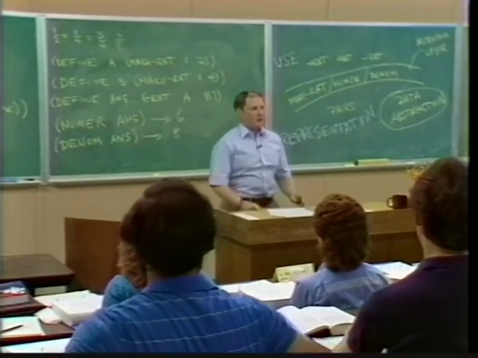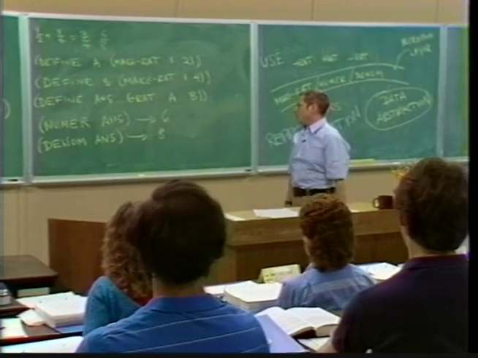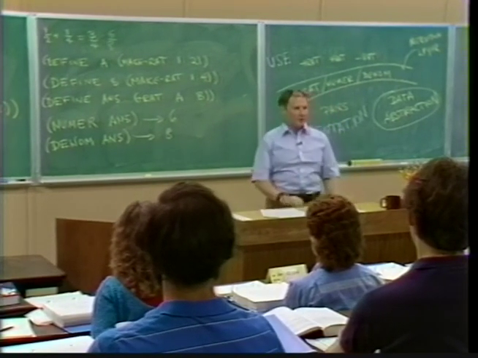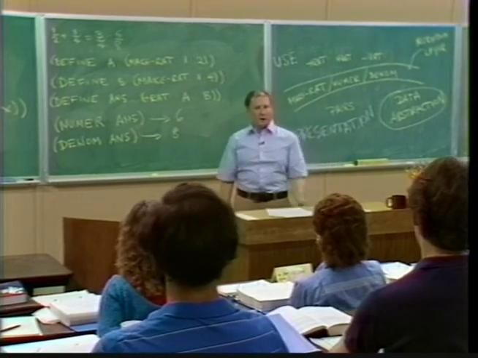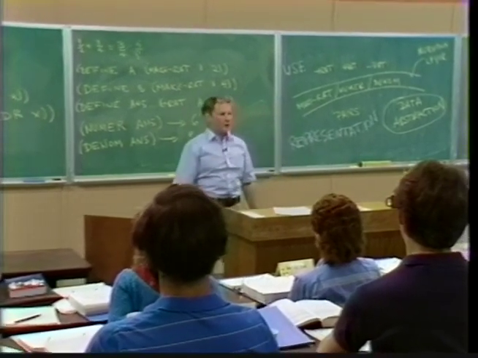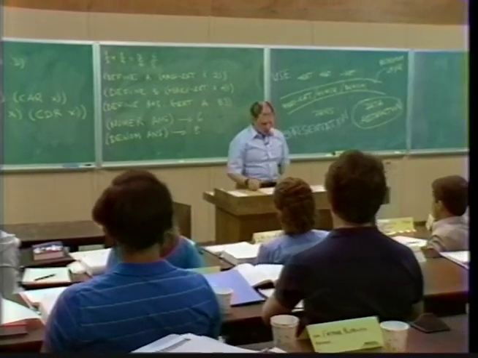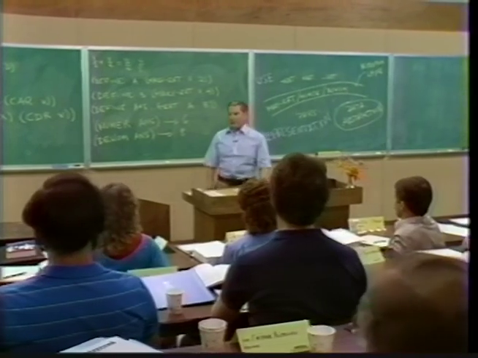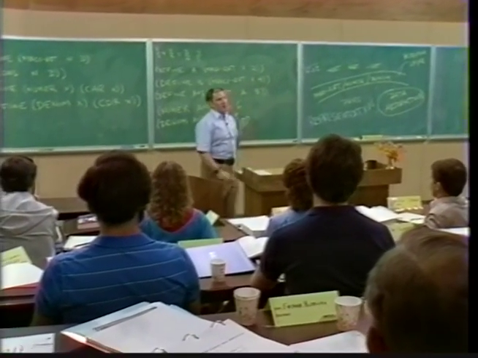Well, it depends. If I'm making a system where I am mostly constructing rational numbers and hardly ever looking at them, then it's probably better not to do that GCD computation when I construct them. If I'm doing a system where I look at things a lot more than I construct them, then it's probably better to do the work when I construct them. So there's a choice there. But the real issue is that you might not be able to decide.